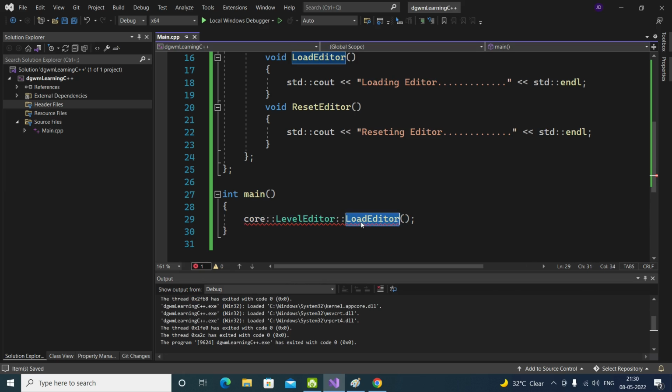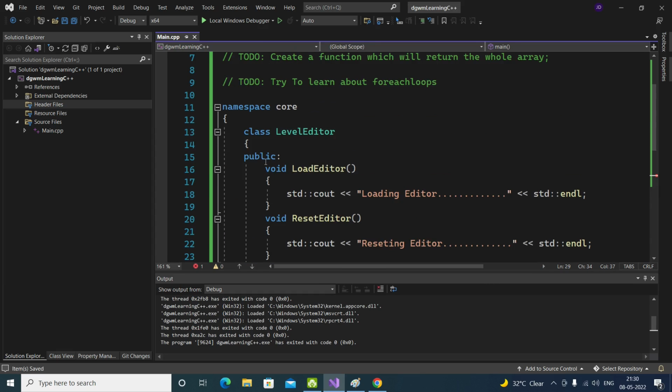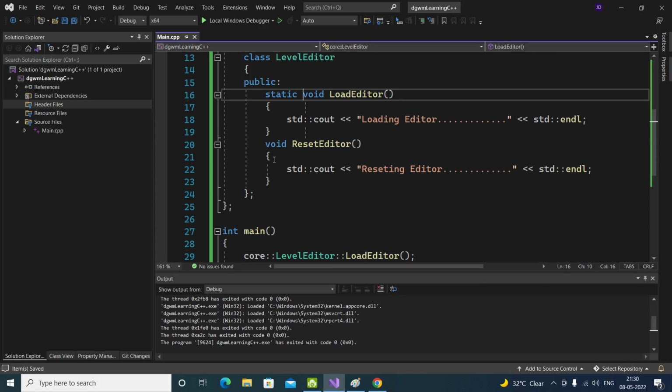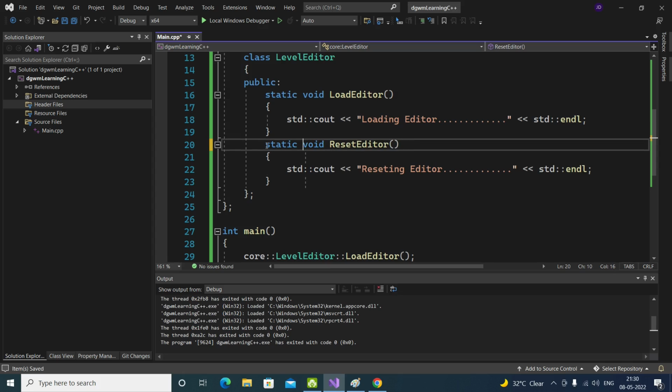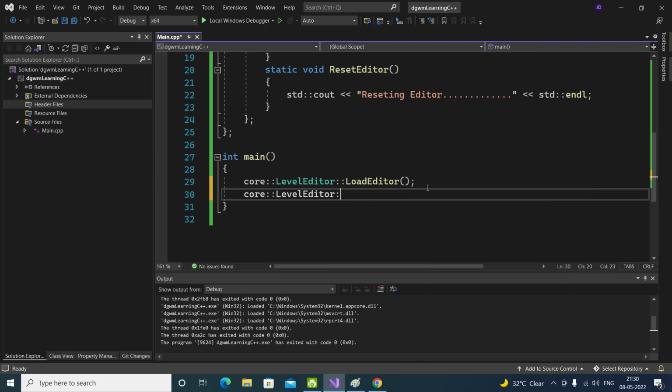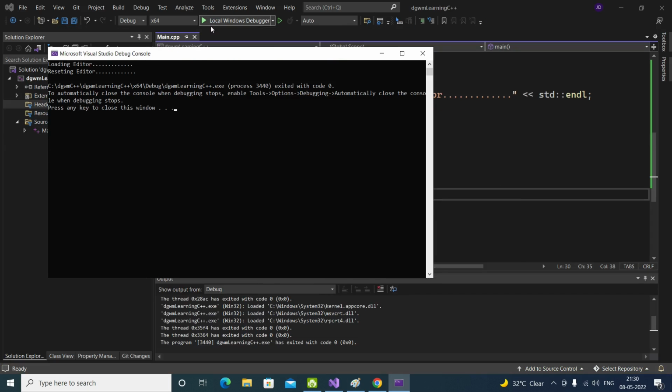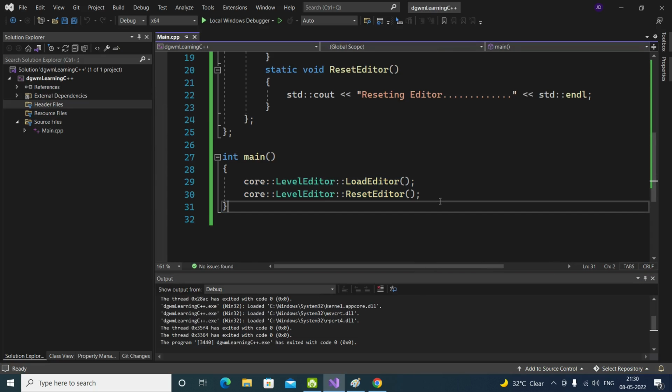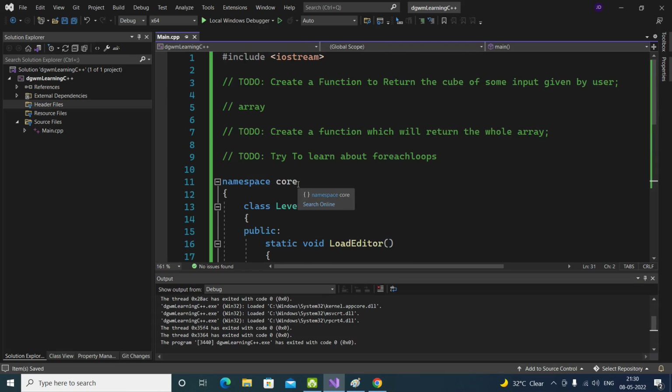Inside that is this, but it is not static. Going to run this code, and boom, it works.